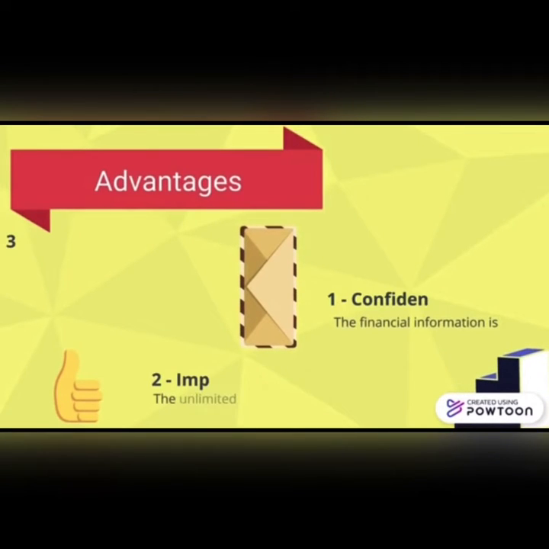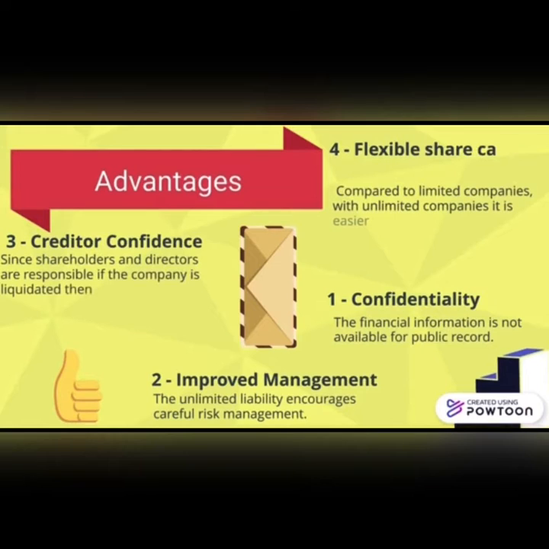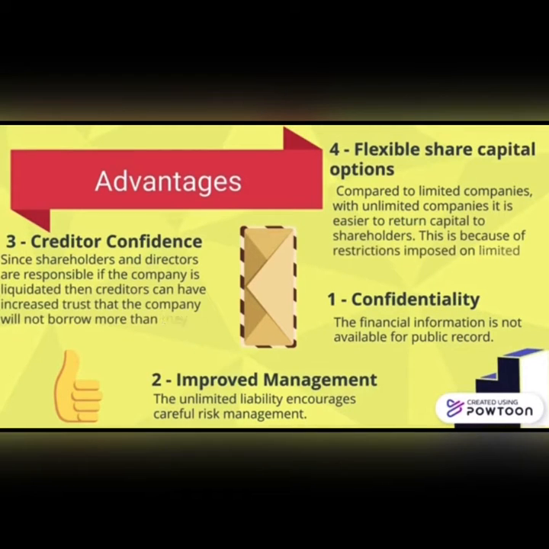Number one is confidentiality, as the financial information of the unlimited companies is not made available for public record. Second is improved management. The unlimited liability in unlimited companies encourages careful risk management. Number three is creditors' confidence. Since the shareholders and directors are responsible if the company is liquidated, creditors can have increased trust that the company will not borrow more than they can afford to pay back. Number four is flexible share capital options, and this is due to less restrictions imposed on unlimited companies compared to limited.